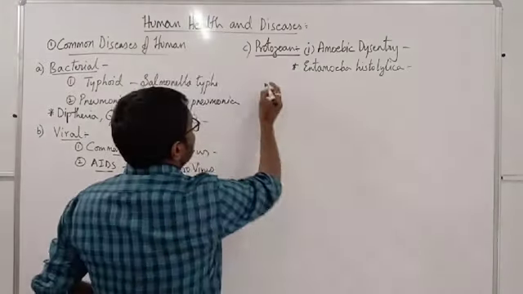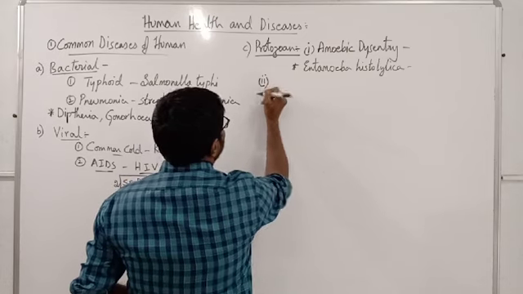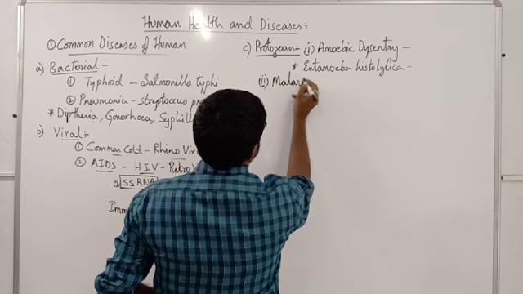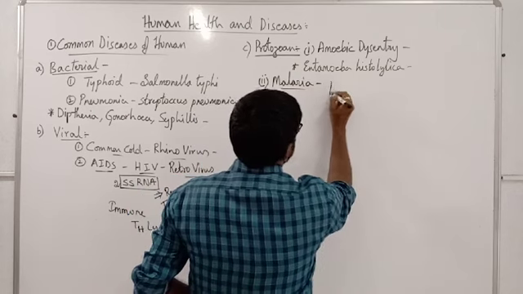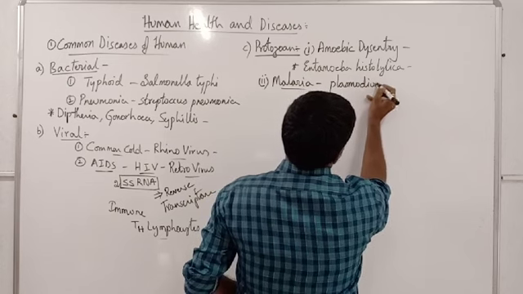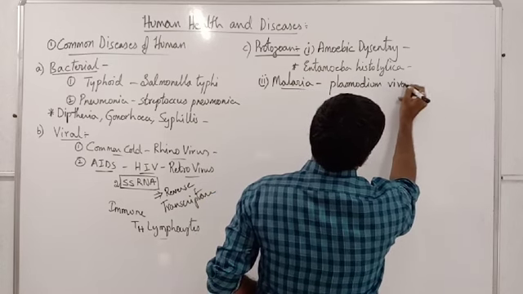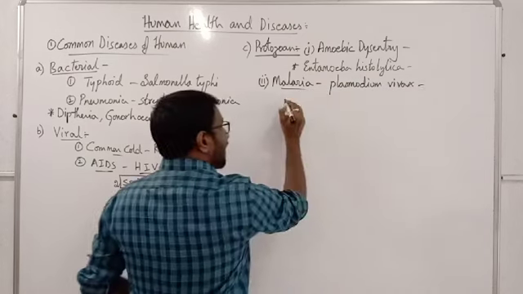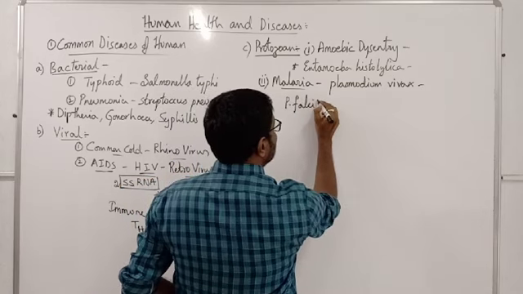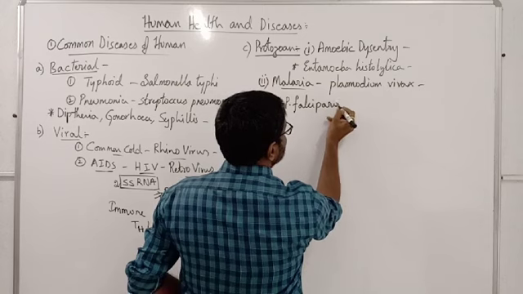The next most important and frequently asked question is malaria. It is caused by Plasmodium vivax. And we have another species, Plasmodium falciparum.